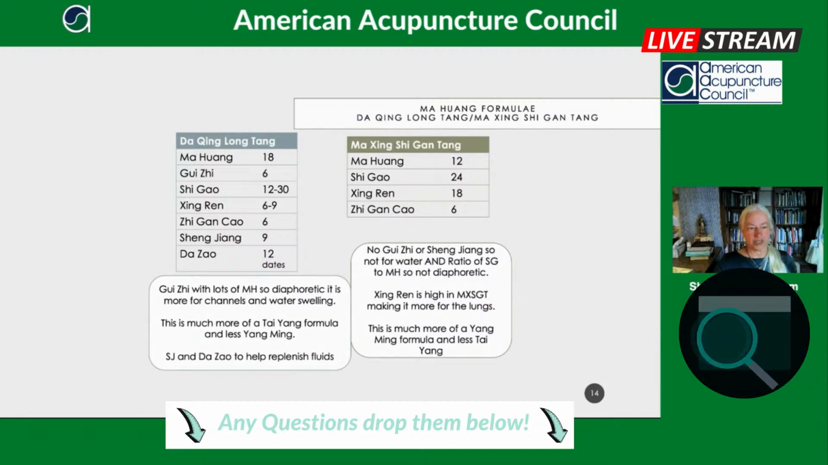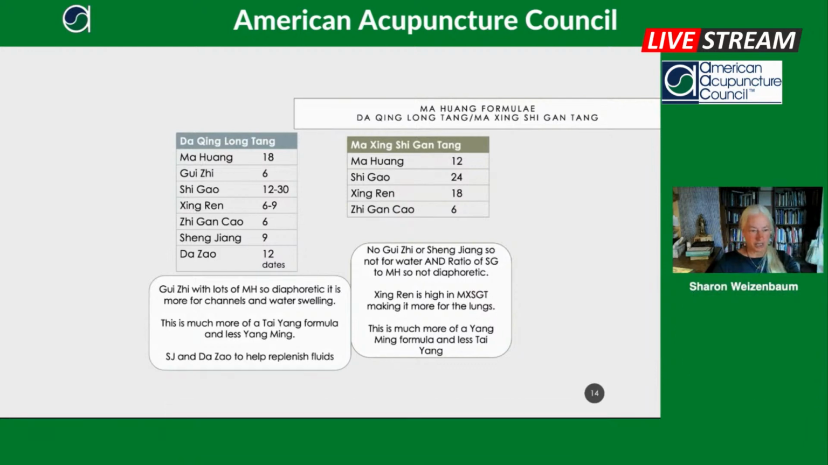So here in Daqing Long Tang, lots of Guizhi with lots of Mahuang. Also, Shengjiang is going to be pungent and warm, so diaphoretic. The Shengjiang means there's water, so there can be water swelling, especially in the joints with Daqing Long Tang. Much more Taiyang, less Yangming.